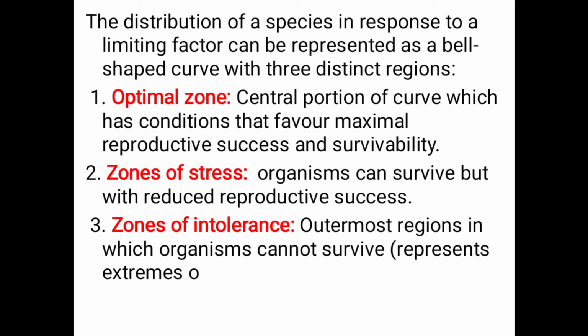Here in the optimal zone, there is good reproductive success and the organisms survive more. Second, the zone of stress. Here the organisms can survive but reproductive success is very low. And next, the zone of intolerance, the outermost region in which organisms cannot survive.